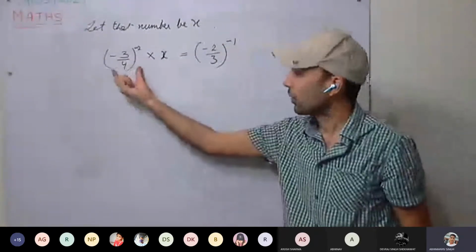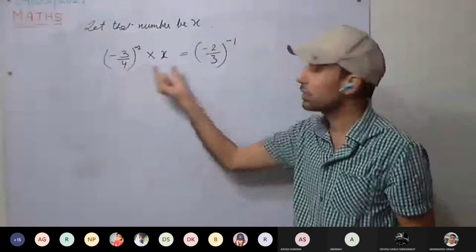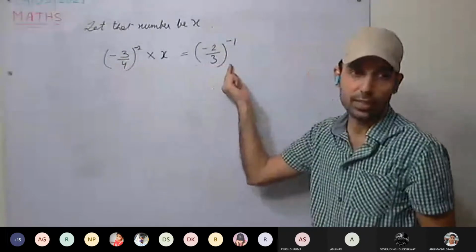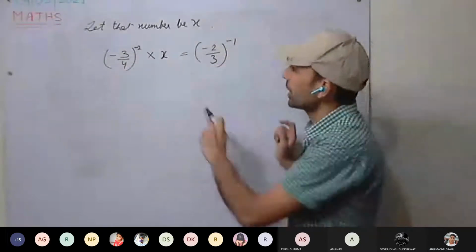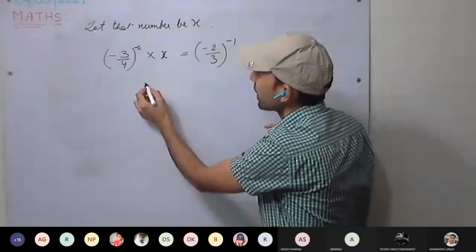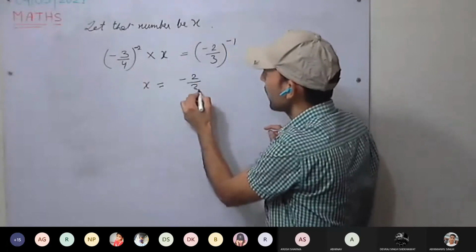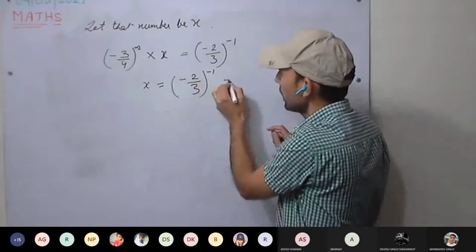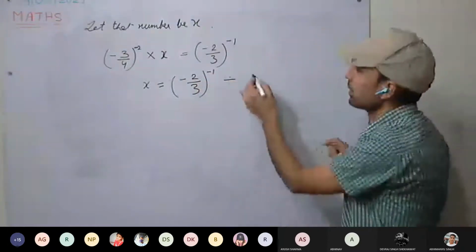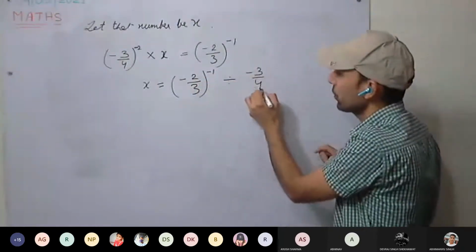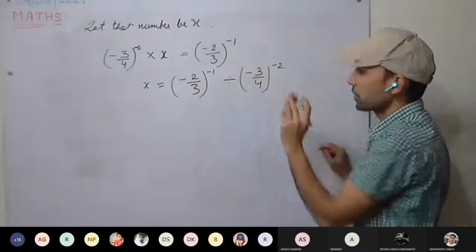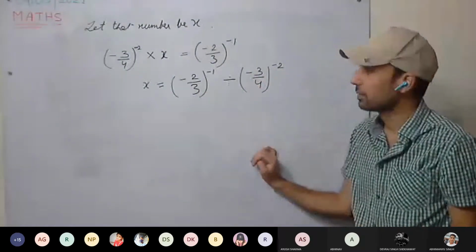Minus 2. By what number must this be multiplied so that the answer becomes this one? Is this clear? Now, how to solve? X will be how much? X equals minus 2 by 3 raised to power minus 1 divided by minus 3 by 4 whole raised to power minus 2. Have you understood this one?